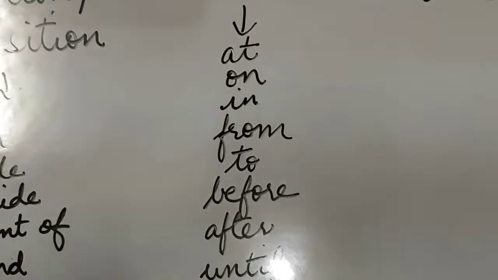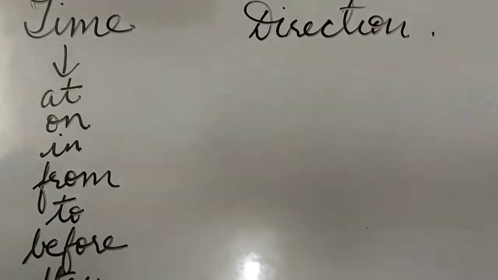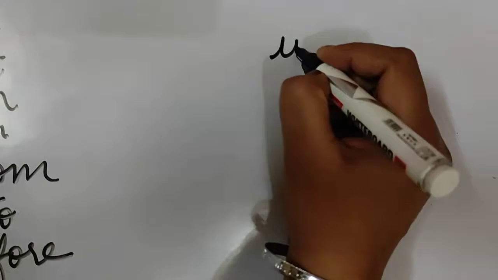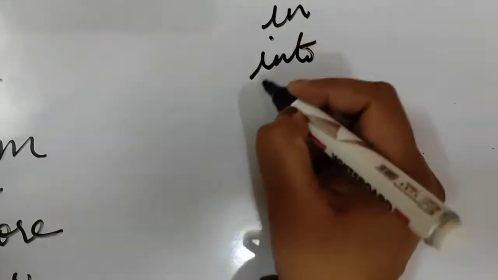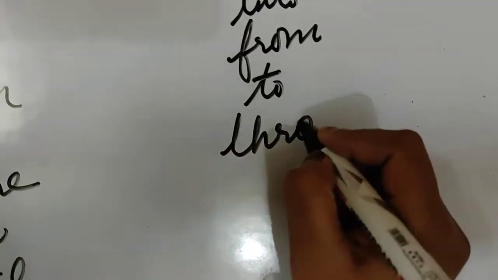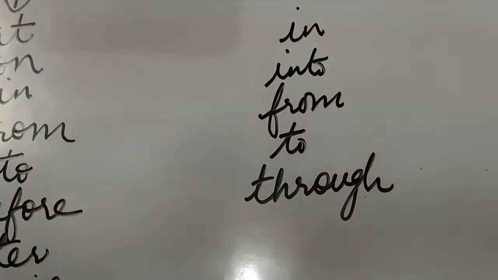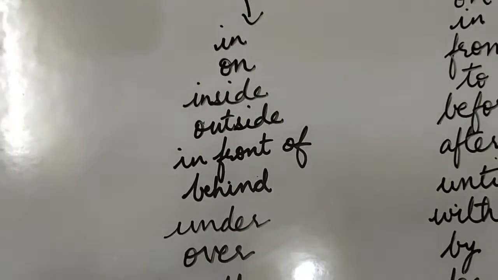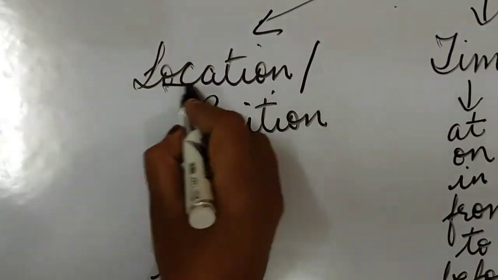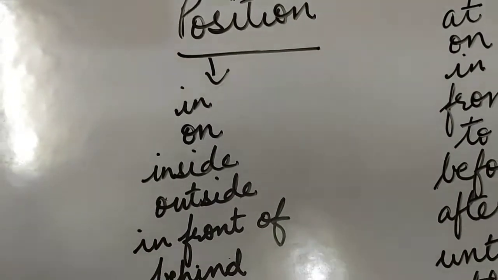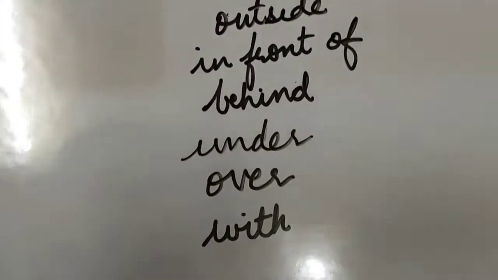Now, let me tell you which are the prepositions which show the direction. They are in, into, from, to, through, etc. Now let me explain by giving an example. First, the prepositions which show the location or position. For this, let me write an example so that it is clear to you all.